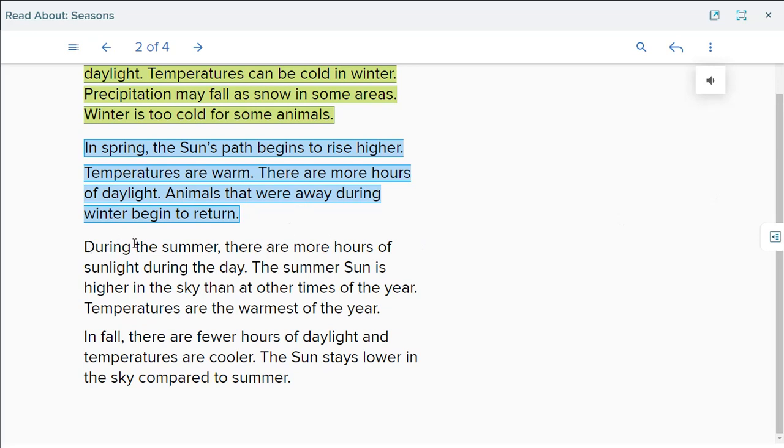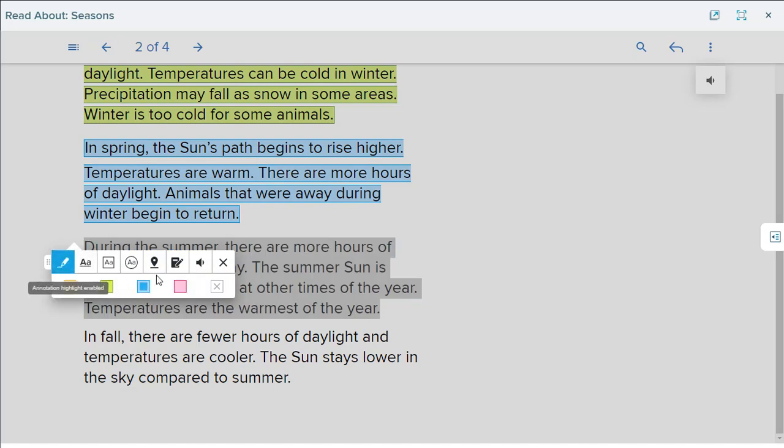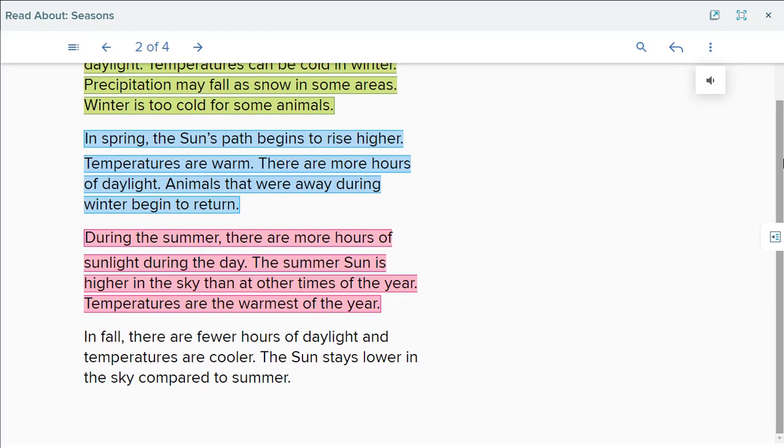Okay. Now during the summer there are more hours of sunlight during the day. The longest day is in summer. The summer sun is higher in the sky than at other times of the year, and temperatures are the warmest of the year. So we all know that summer is very hot. Okay, temperatures are very high. The sun is very high in the sky, and the day is longer than any other time of the year.